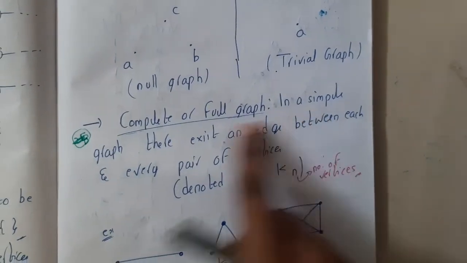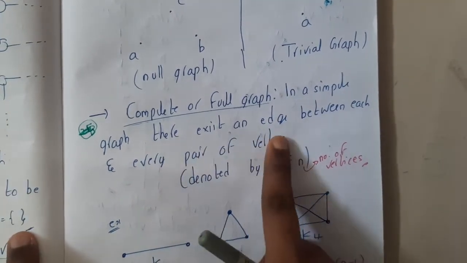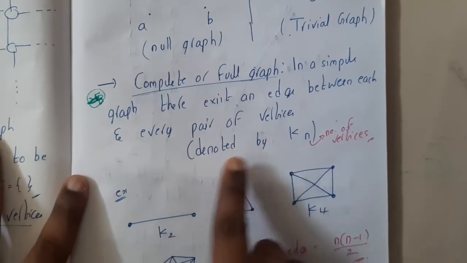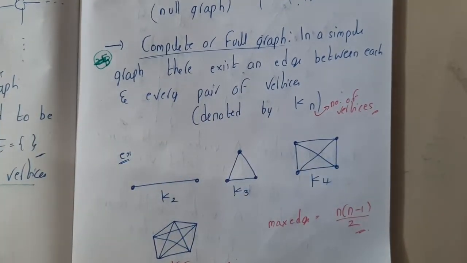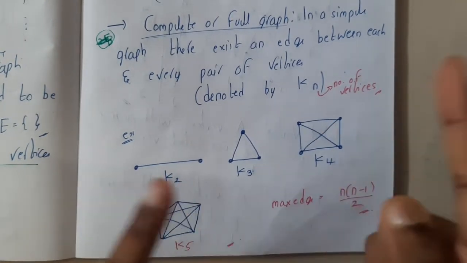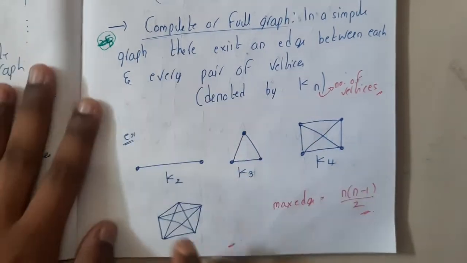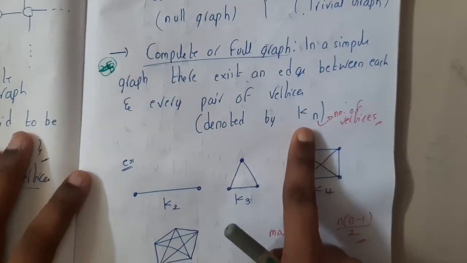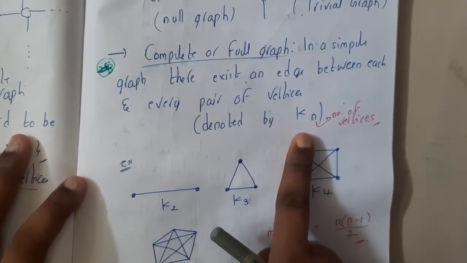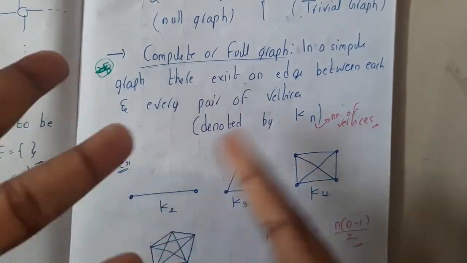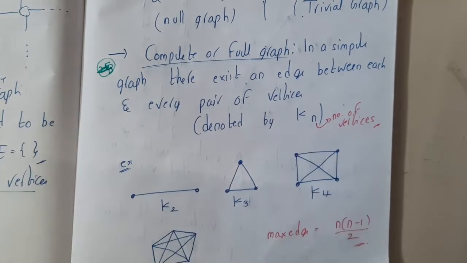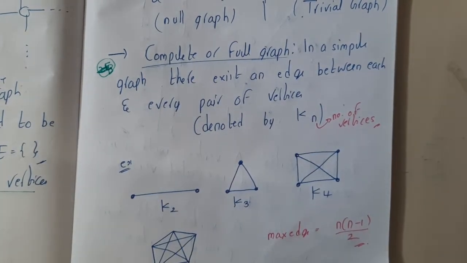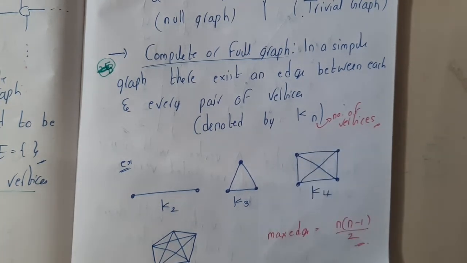So in a simple graph, there exists an edge between each and every pair of vertices, denoted by Kn, where n is the number of vertices. These are the exact diagrams which I have drawn. So now you got an idea about finite graph, infinite graph, null graph, trivial graph, and complete graph, or full graph. Remember these notations, because there are various notations, like complete graph, bipartite graph, wheel graph, cycle graph. For all these graphs there are multiple symbols. If you confuse them, you could end up with a wrong answer. In options, if they give K4, K3 like that, you could get confused. That is the reason why please remember this terminology.